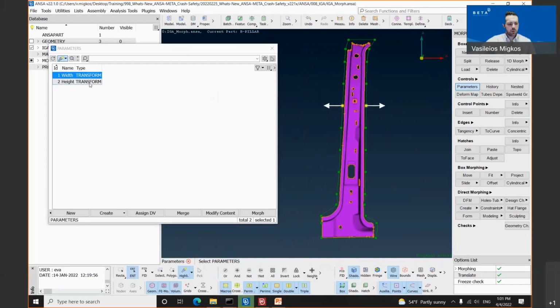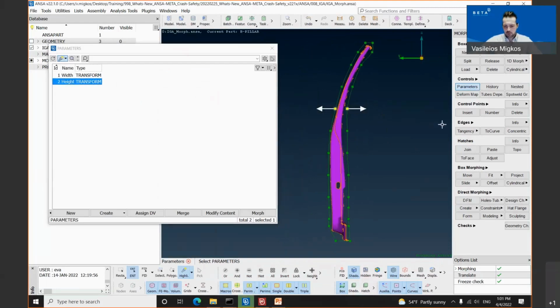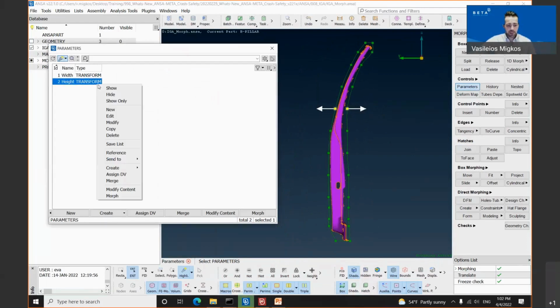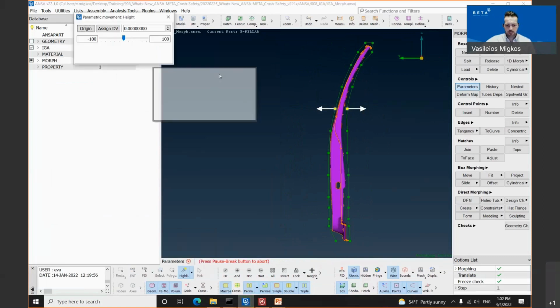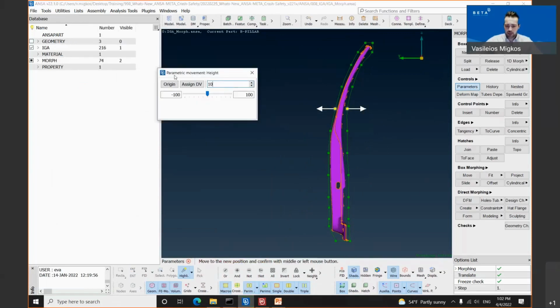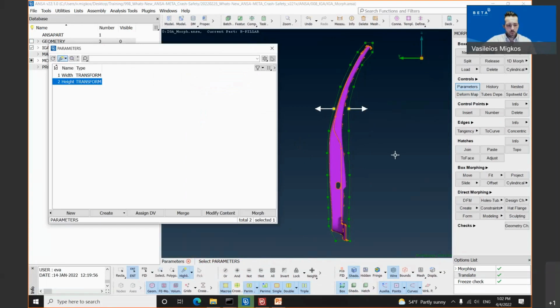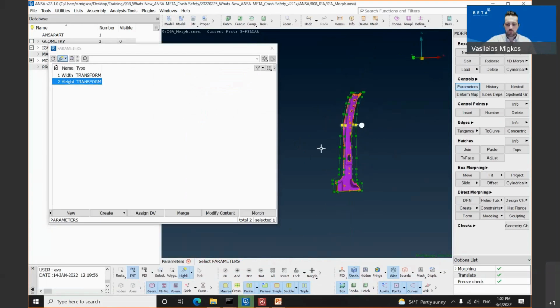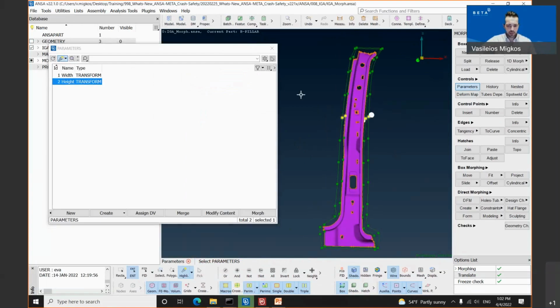We will also select the height transformation parameter which has been created in order to morph the height of our B pillar, by simply selecting the height transformation, right-click, morph. Once the user types a value, let's say 10, he has successfully morphed the height of our IGA in our example. Once he confirms with the middle mouse button and clicks OK, the width and the height have been successfully morphed for our IGA.